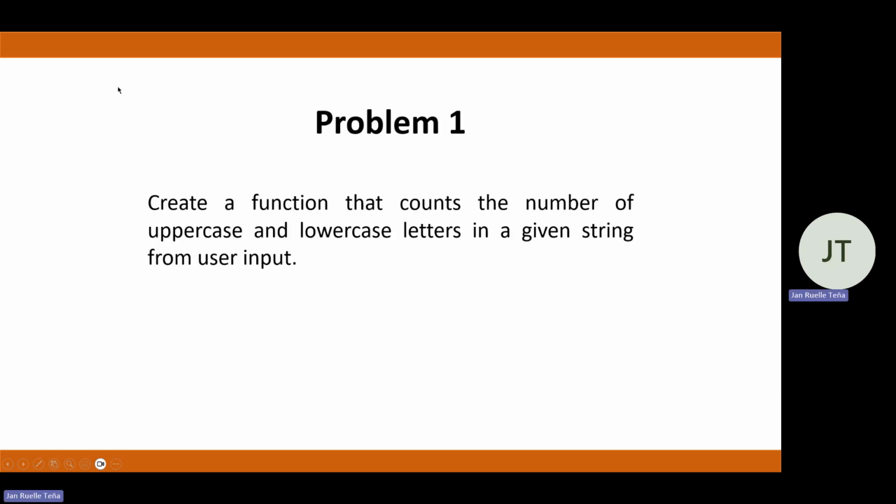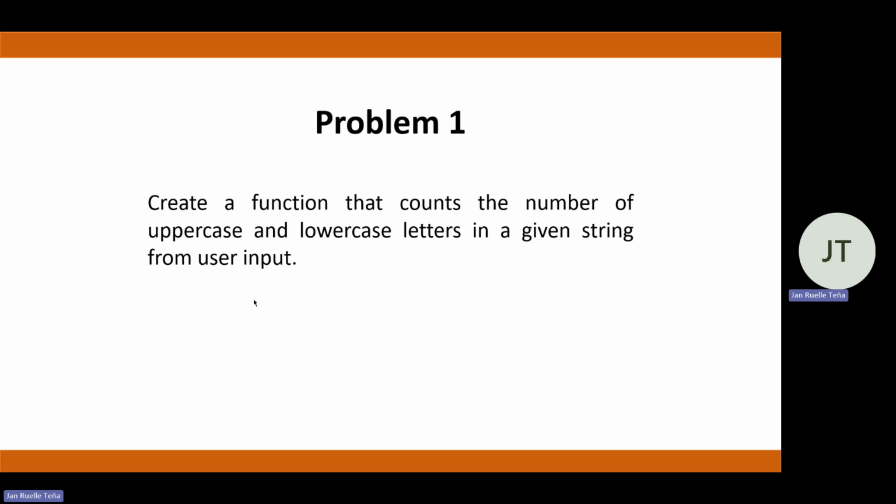So the first problem that we have here is that we need to create a function that counts the number of uppercase and lowercase letters in a given string from user input.